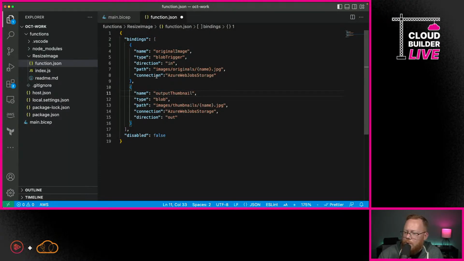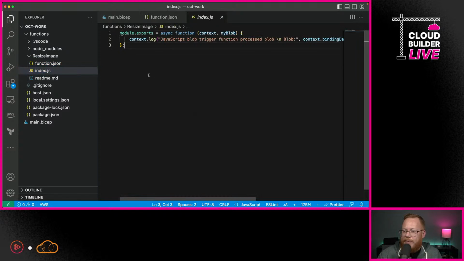So here you can see what that blob trigger definition looks like. Here you can see that we've specified the path, and this way it'll only fire if it actually has something that shows up in this folder with the .jpg. And then you'll see with the other binding, we're going to specify that it's going to go into that thumbnails folder, and it's going to take the same name, and it'll actually do .jpg with that. We can tell this is our output because it says direction out. We're also specifying here that this isn't disabled. We want this to be enabled as soon as we deploy it. So we'll go ahead and save that.